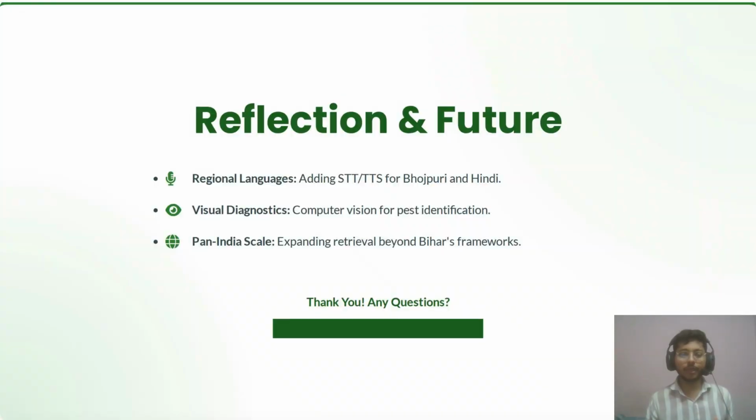To wrap up. Building Krishi Mitra taught me that a multi-agent system fails without strict data governance. You can't trust an LLM to manage its own state transition natively. However, there are limitations. Maintaining conversation history across 11 total nodes causes high token consumption, and the system speed is ultimately bottlenecked by the rate limit of external APIs.